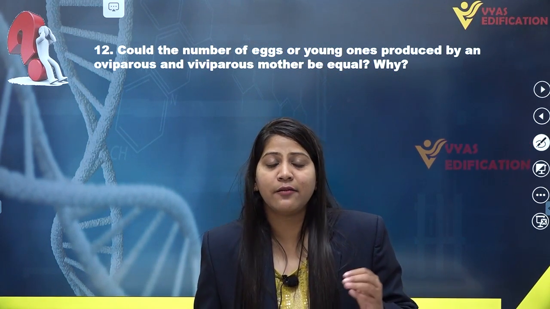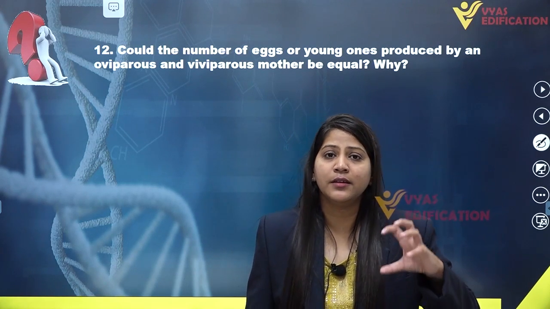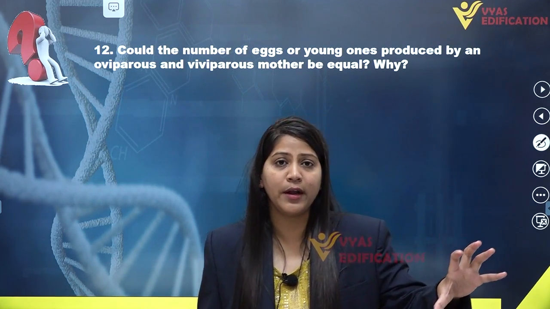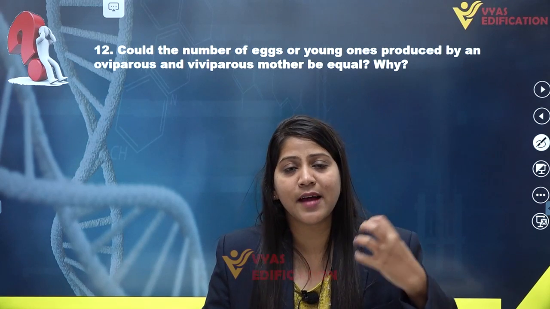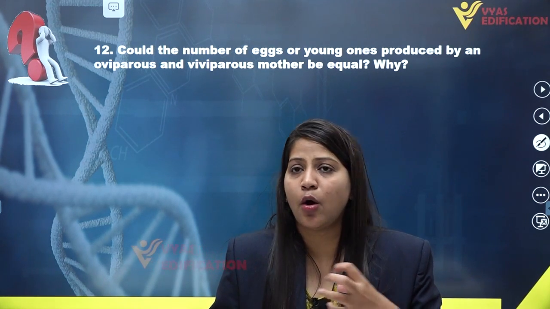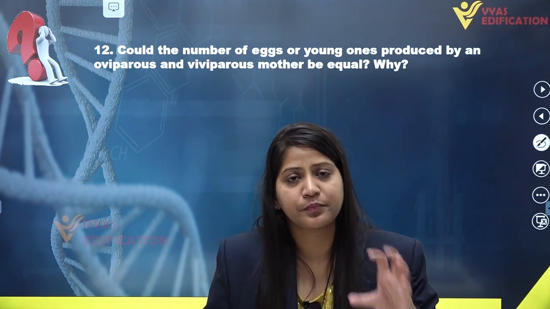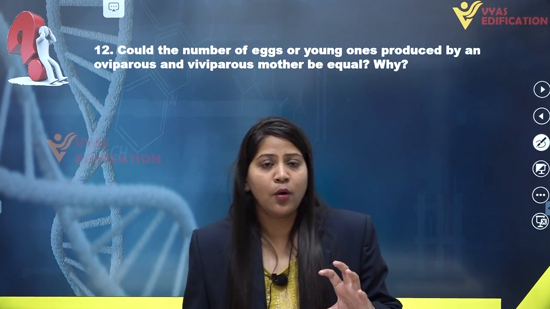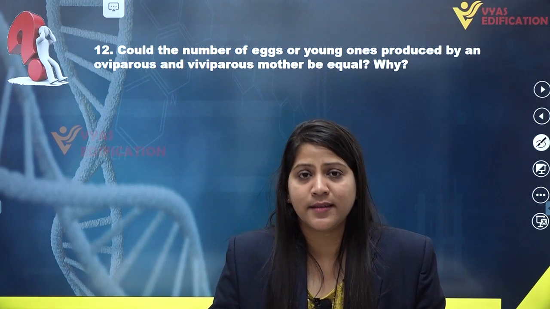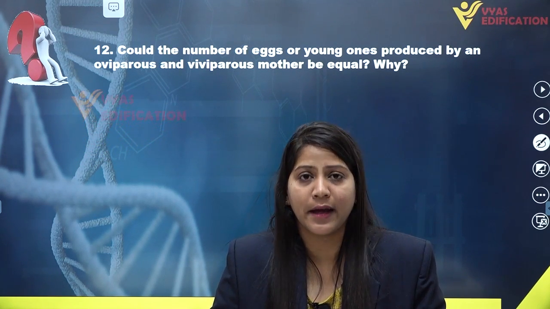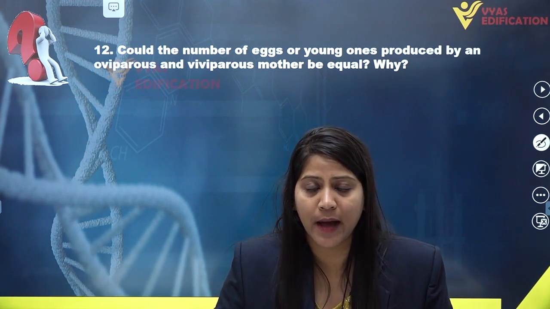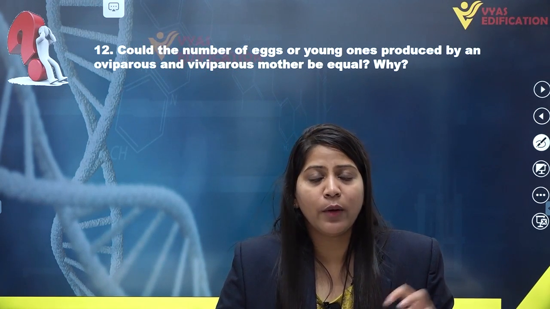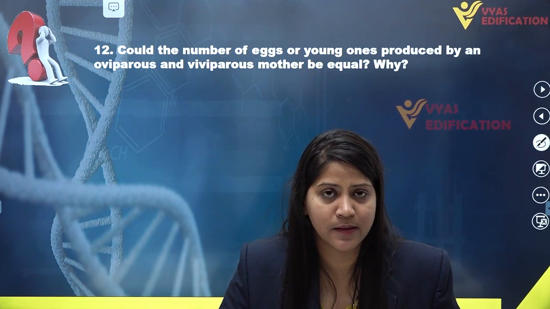The young ones are developing inside the egg, outside the body. They are not developing inside the body of a female or any oviparous animal. They are prone to environmental conditions and predators, so there is more chance that their eggs or young ones will die. So to overcome this loss, they produce a large number of eggs as compared to viviparous animals.